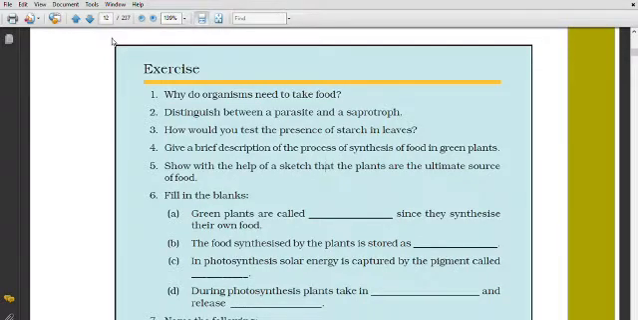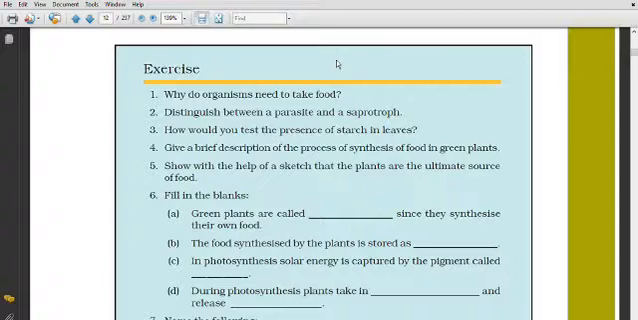Yesterday we studied the chapter on nutrition in plants, and today we are going to do question answers. So listen carefully. I am giving you the answers, the solutions also. You can listen carefully, and you have to write these answers. You can search for these answers in your book also.